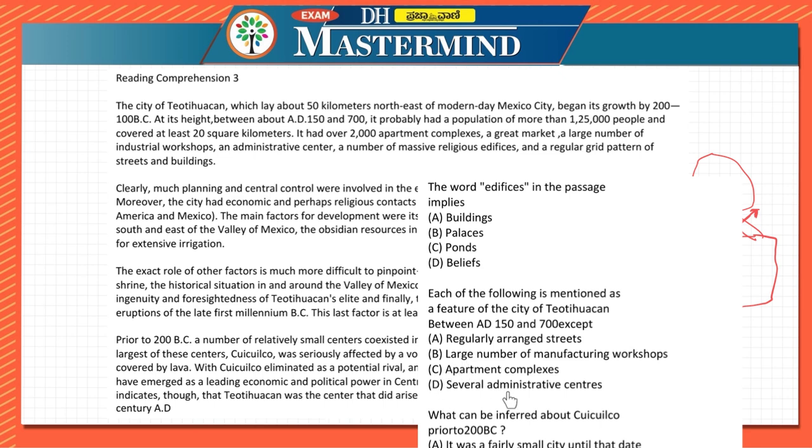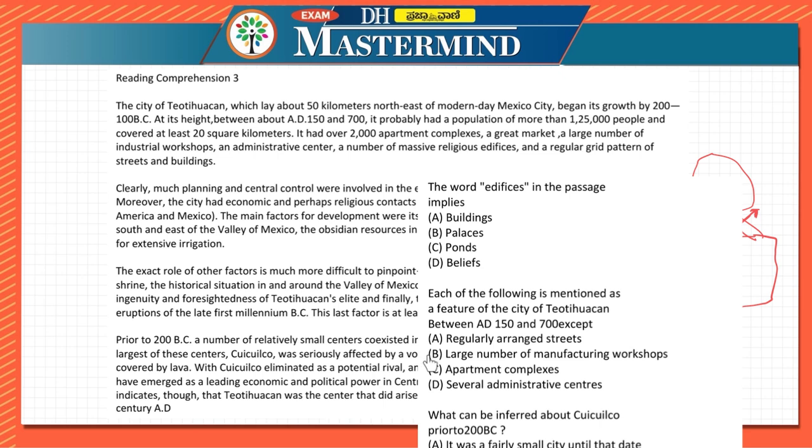But what we can do is, in case of administration, they are telling it as nearly 20 square kilometers of area. So the answer needs to be several administrative centers, because here they have clearly mentioned an administrative center.